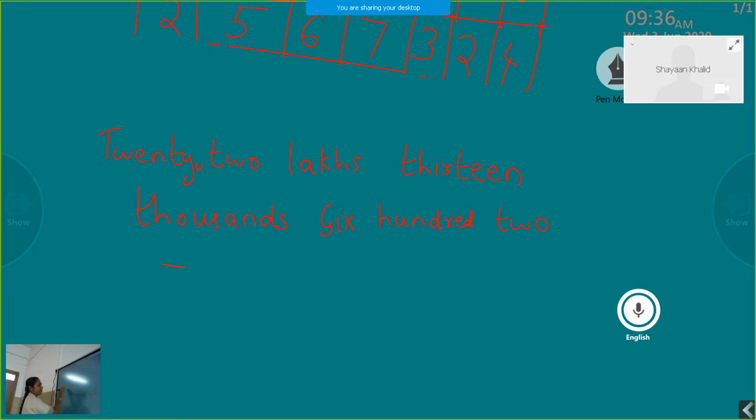First of all, we consider the first period, which is the lakhs period. The lakhs period has how many digits? 2 digits. Which number is given in the lakhs period? It is 22. So you write 22, then put a comma to separate the periods. Next, after the lakhs period, the next period is the thousands period, and in it we have 13.